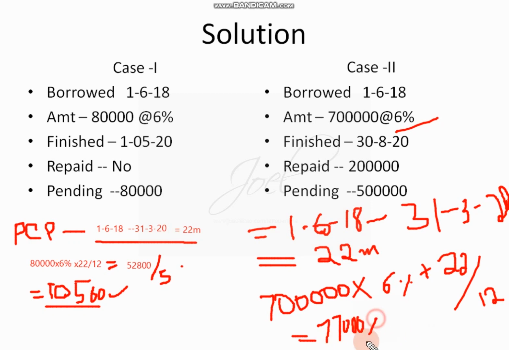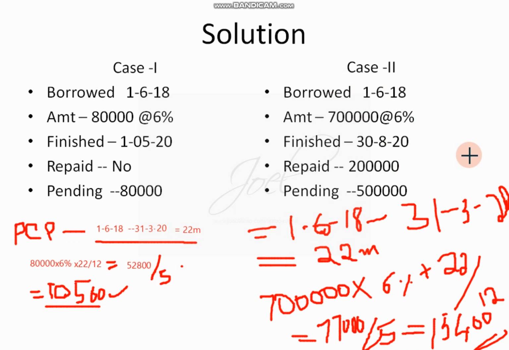I cannot write this amount as is, but I have to divide it by 5. When I divide it by 5, I'll get 15,400. So 15,400 will be my final answer. In this way you have to solve this problem. Current year interest is not asked. If it is asked, on the pending amount of 5 lakh, you have to multiply it by 6%. So that is the solution you have to follow.